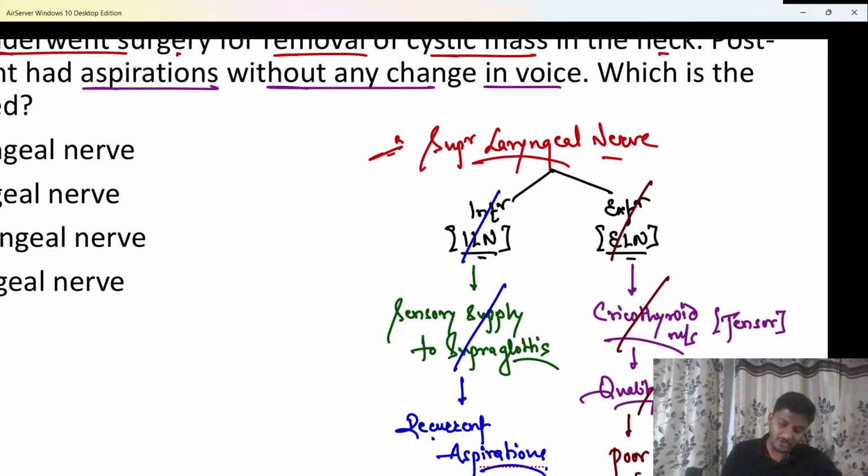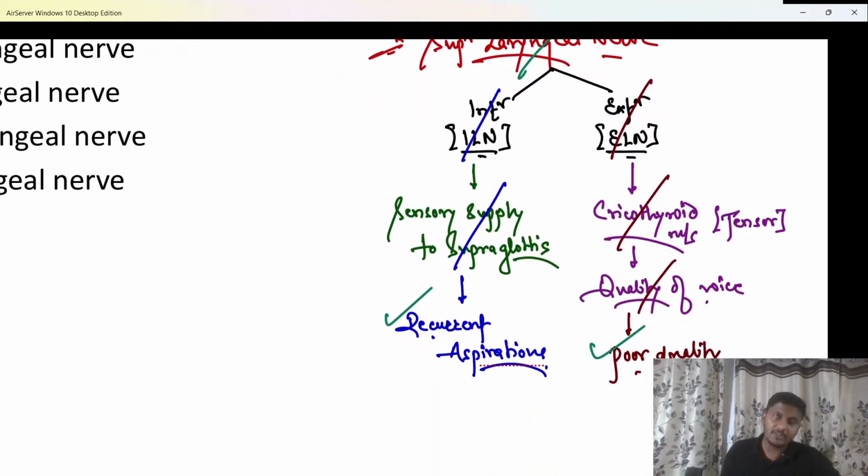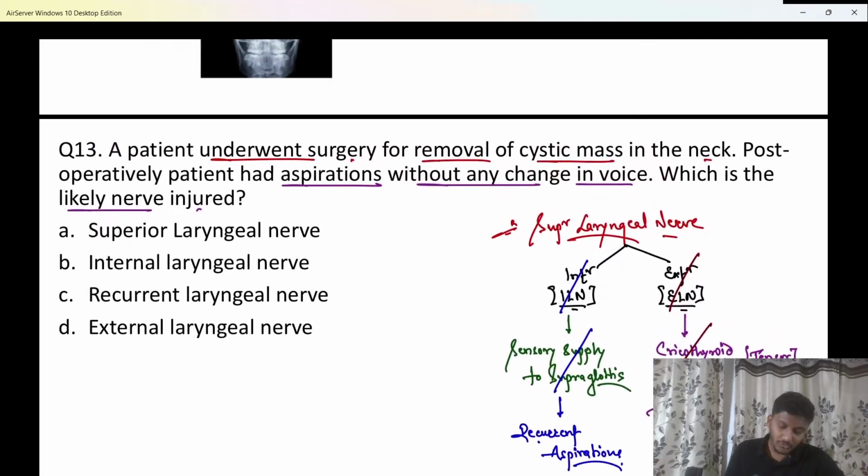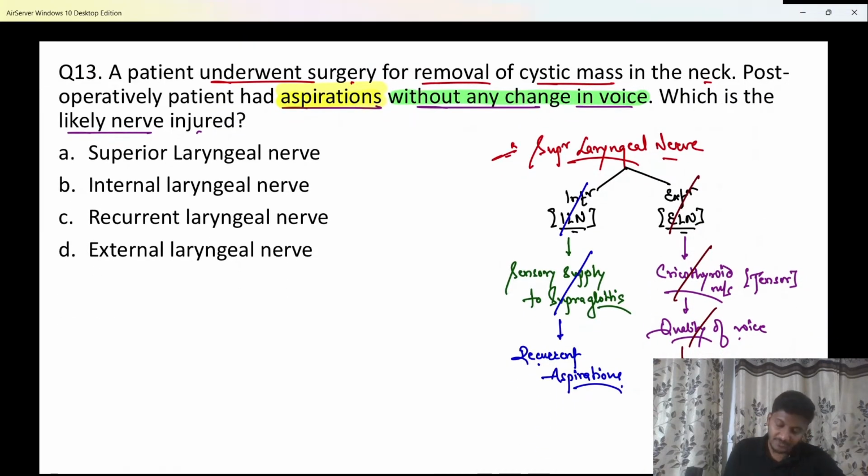So if they say that the superior laryngeal nerve is injured, that means both the branches have been injured, the internal laryngeal nerve as well as the external laryngeal nerve. As the internal laryngeal nerve is injured, the patient should have recurrent aspirations, and as the external laryngeal nerve is injured, the patient should have poor quality of voice. Is both given in the question? No. What they are saying is that the patient is having recurrent aspirations, but without any change in voice. Voice is normal.